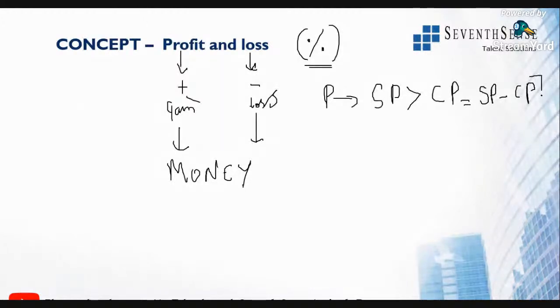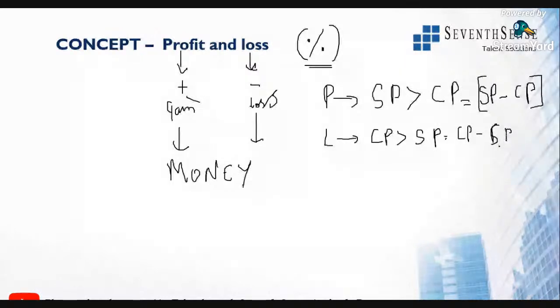We all know this since our childhood, and we try to learn these things again, completely based on applications. Similarly, loss is acquired when cost price is greater than selling price. So loss is equal to cost price minus selling price. Obviously, when selling price is lesser than cost price, it is a loss.